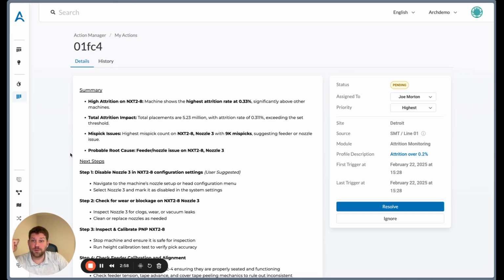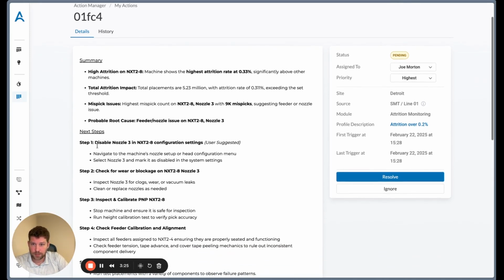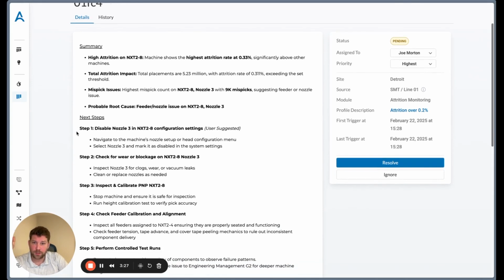So if I look at this new ticket, again, this is fired in Detroit, same line, but it looks like this time it's on a different machine. A lot of the attrition rate numbers are the same. Total placements are similar. Let's see, mispick issues. It looks like this time it's coming from NXT 2-8 and nozzle 3, and same probable root cause. It's the same issue that I faced just a few days ago. Okay, so let's see, next steps. All right, I'll follow the steps again.